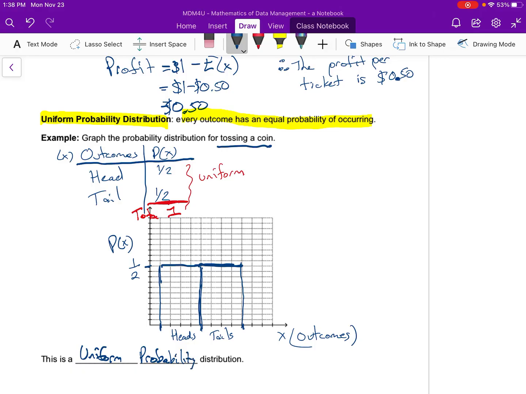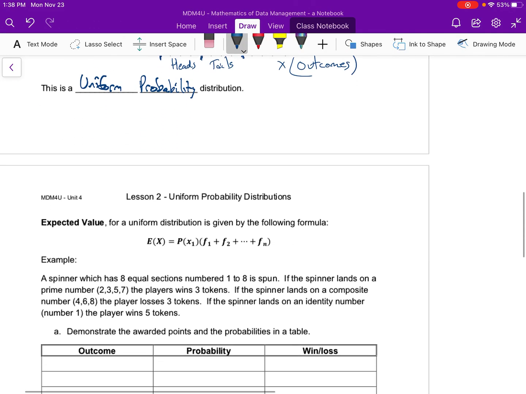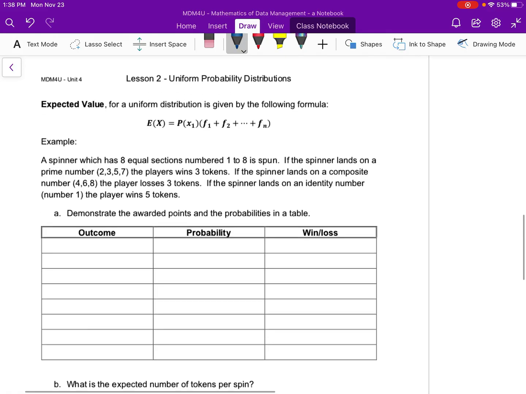And so definitely the easiest of the probability distributions that we're going to look at. And there's a few advantages if you recognize that it's a probability distribution that's going to be uniform. One of those is that the expected value can be simplified slightly in that I don't have to go through and multiply by each of the different probabilities because I know the probability is going to be the same. So I can say my expected value is equal to whatever the probability is times all of the outcomes added together. So these are my outcomes or the values of whatever I'm talking about for my situation.